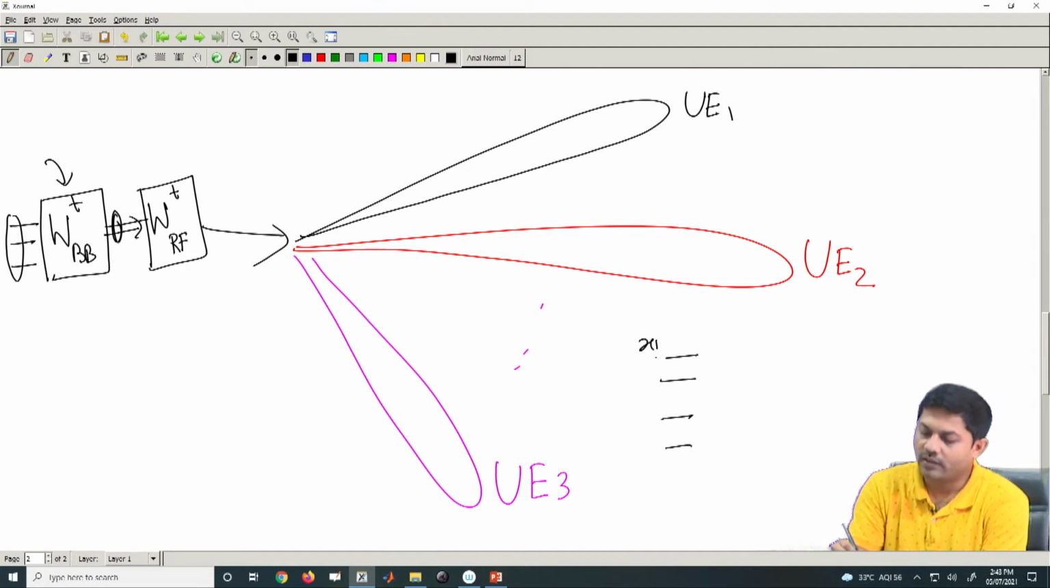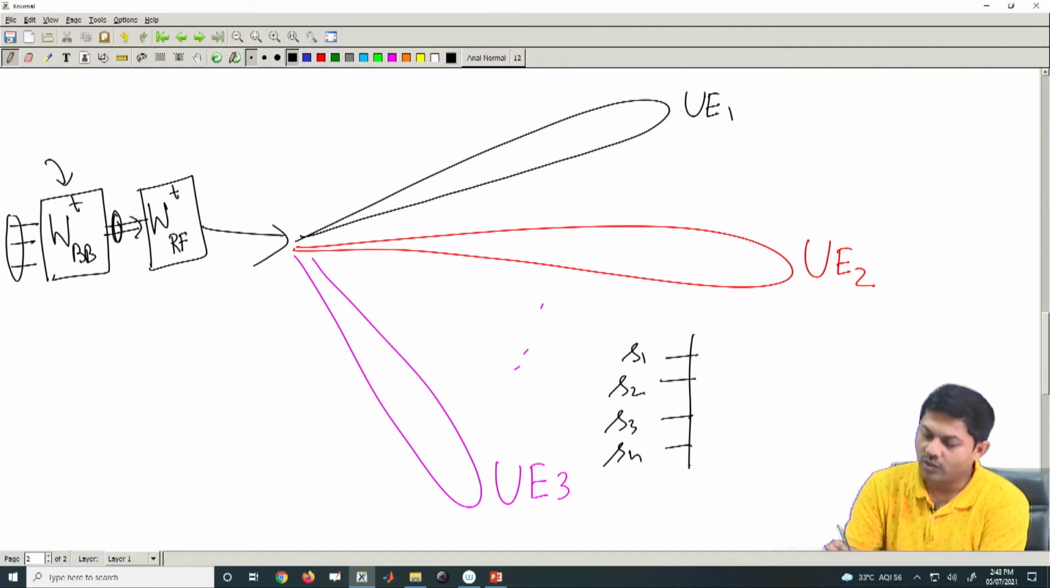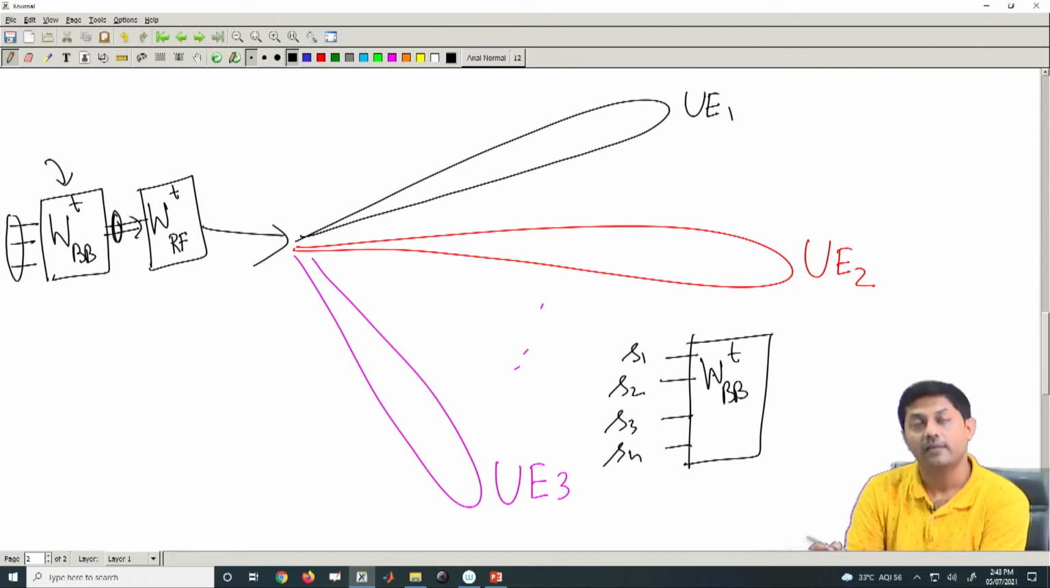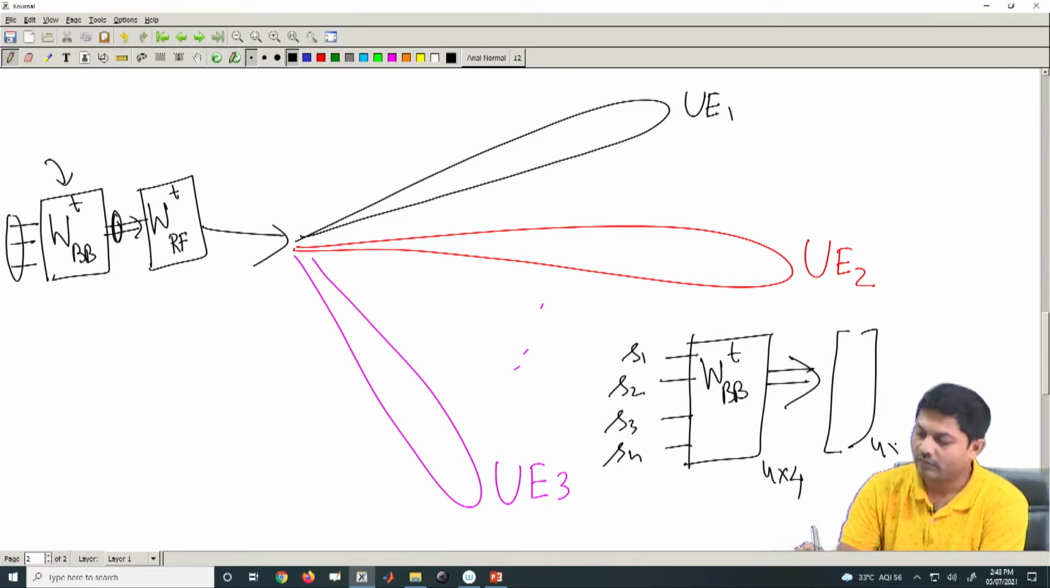So, this is my x1, this is my x2, this is, or rather I will put a different notation, S1, this is my S2, this is my S3, this is my S4. But once it goes through WBB, that is a matrix. So, let us say it is 4 cross 4, simple. Okay. So, the output is a vector, but now do you think the first element of that 4 cross 1 vector contains only data corresponding to UE1? No, right, because it is a matrix.